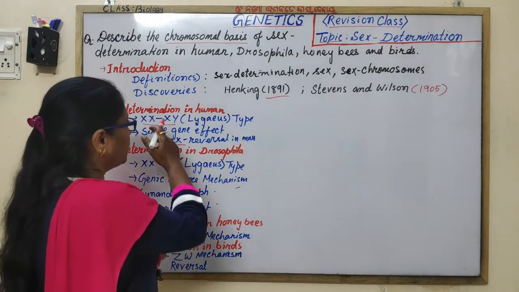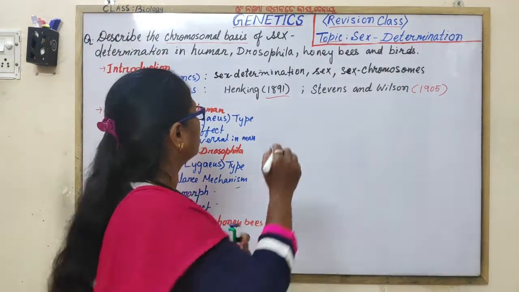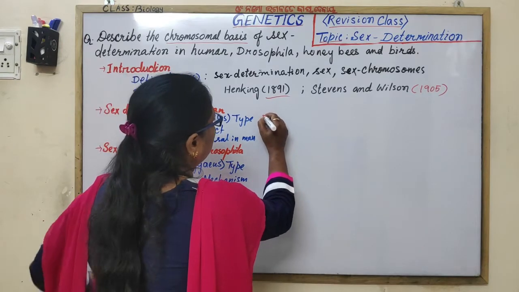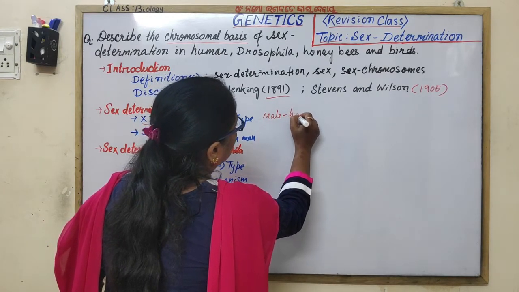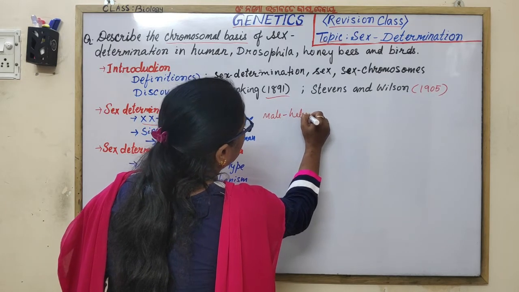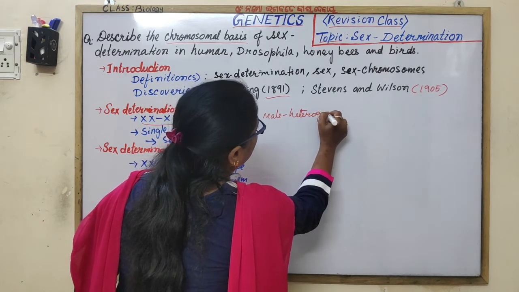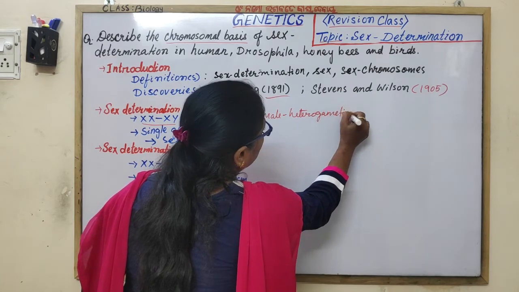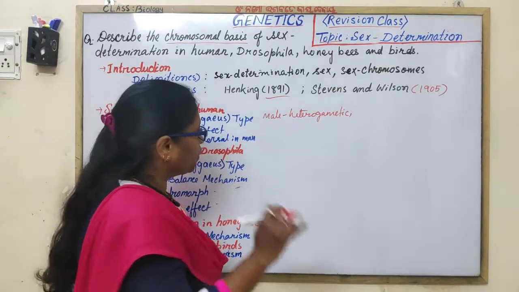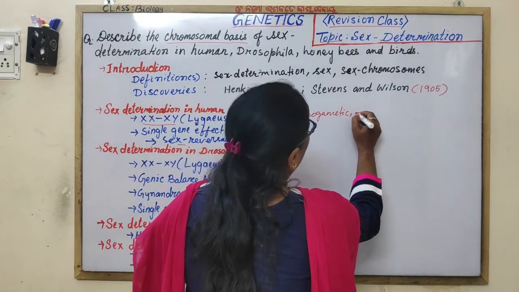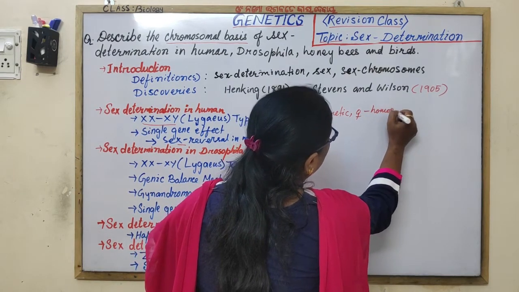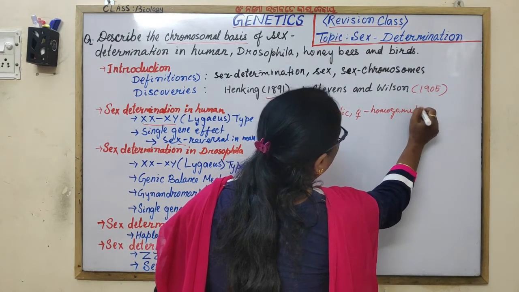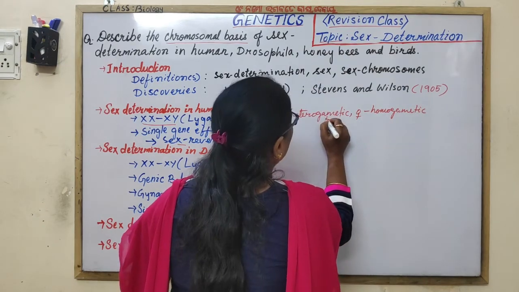In the XX-XY mechanism you have to mention the terms: males are heterogametic and females are homogametic. Why are the males heterogametic?